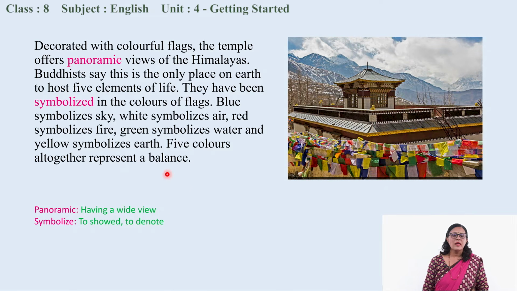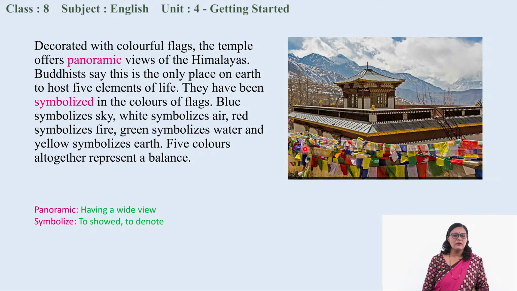So see, you can see the different colored papers or flags over there, and these flags, the colors have their own unique meaning in Buddhist religion. Blue color symbolizes sky. Similarly, white symbolizes air, red has a connection with fire, and green symbolizes water. Likewise, yellow symbolizes earth. So altogether, these colors represent a balance in Buddhist religion.